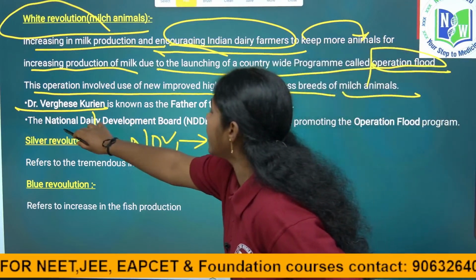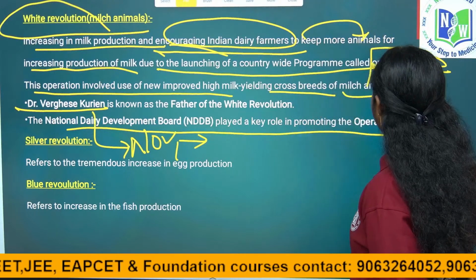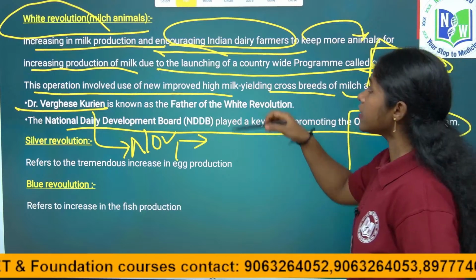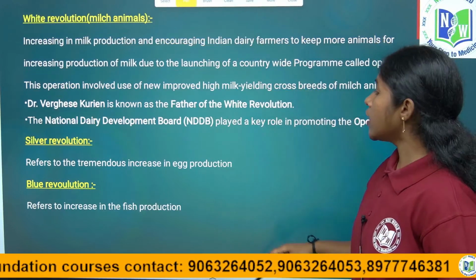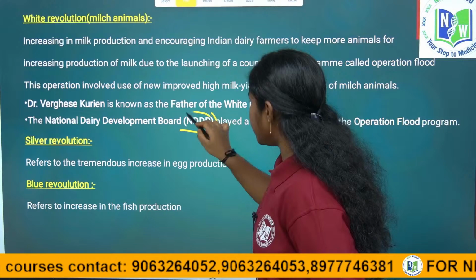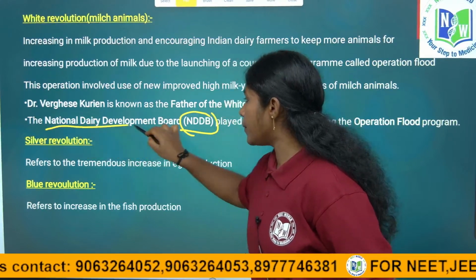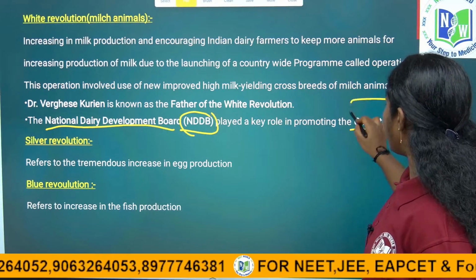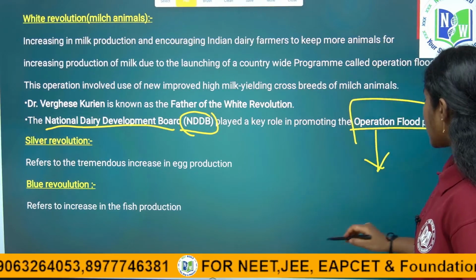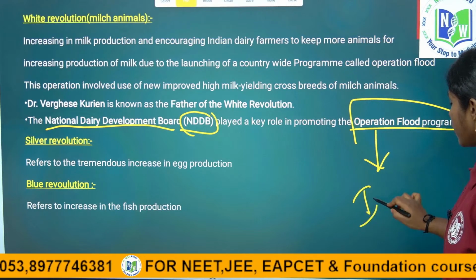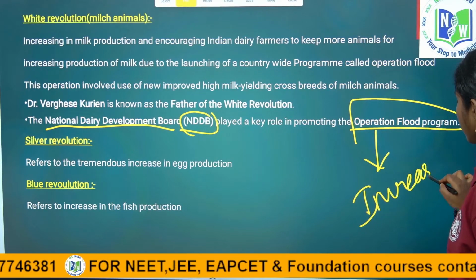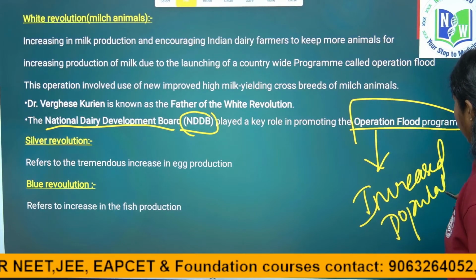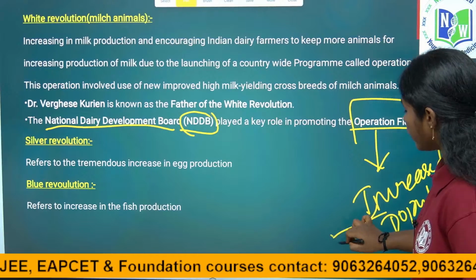And the National Dairy Development Board played a key role in the Operation Flood program. For the tremendous increase of milk, the NDDB, National Dairy Development Board, played a very key role in Operation Flood to satisfy the needs of the increased population.